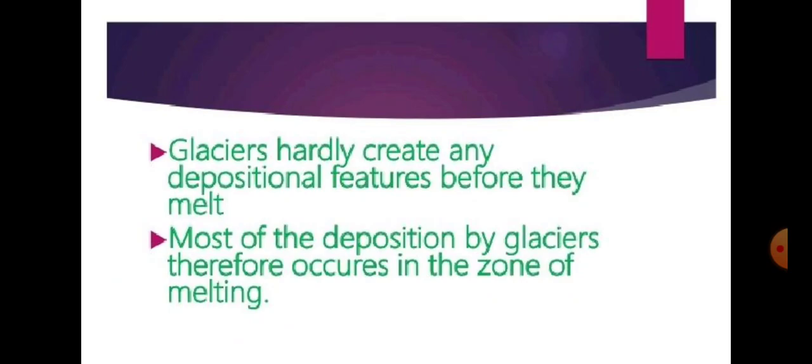Glaciers hardly create any depositional features before they melt, and most of the deposition of the glacier therefore occurs in the zone of melting. Basically very few things are formed by glaciers, but there are some landforms that form when it melts, which we have to read in this topic.